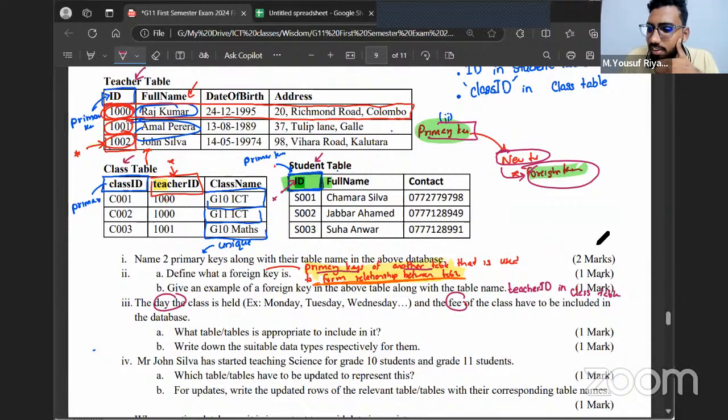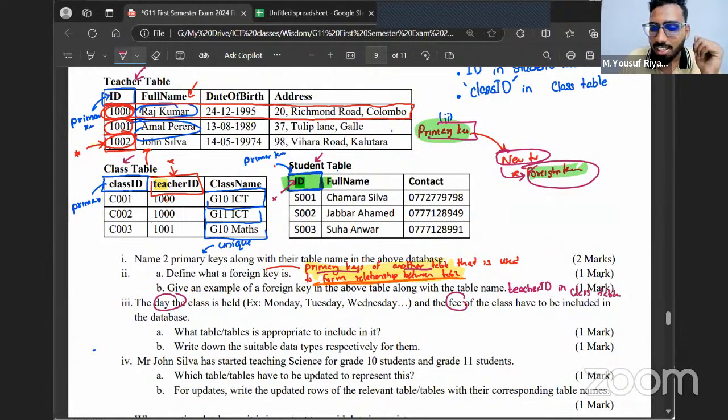If they ask the definition for foreign key, can we write there is a primary key in another table? Do you want a magnifying glass? Or can't you read what I wrote here? That is what I wrote there. It's a primary key of another table. That is what you mean by foreign key. Okay, anyways, keep that aside.